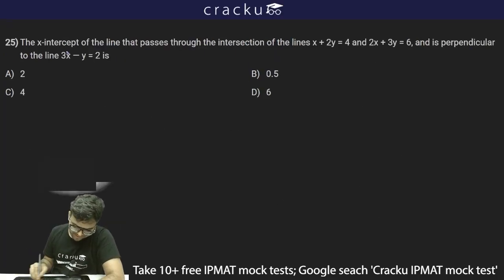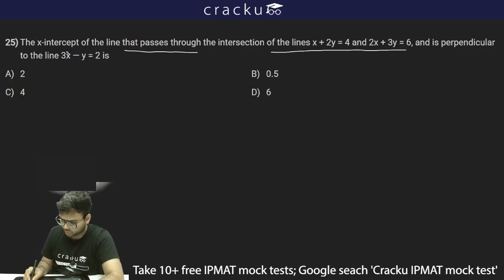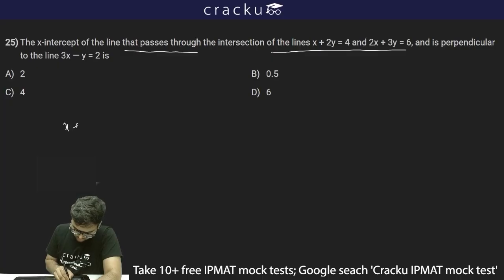The next question is: find the x-intercept of the line that passes through the intersection of the lines x plus 2y is equal to 4 and 2x plus 3y is equal to 6. So there are two lines, x plus 2y is equal to 4 and 2x plus 3y is equal to 6.